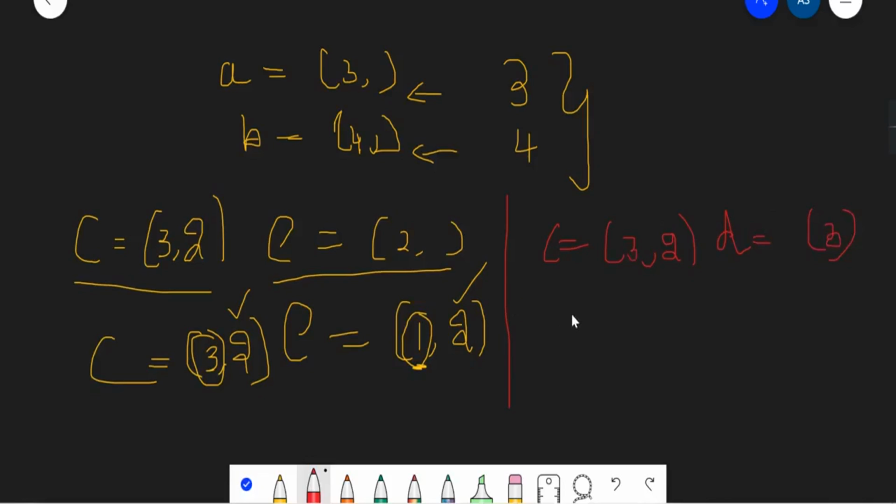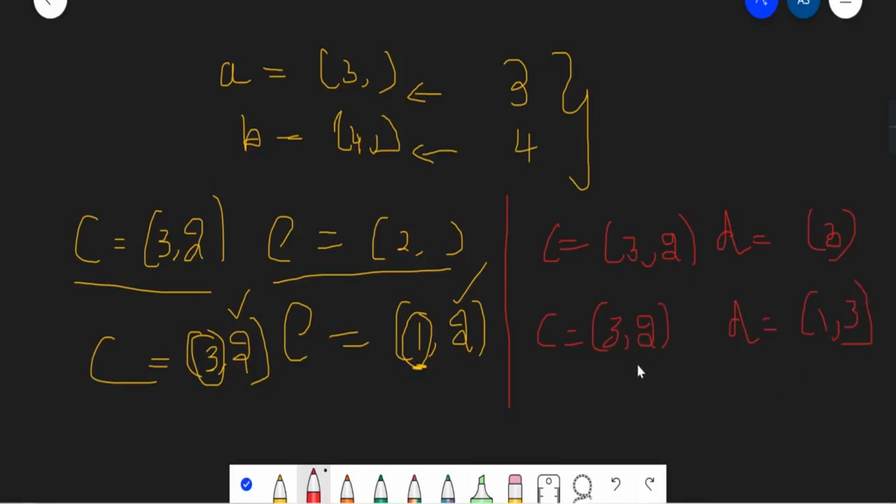According to instruction 1, we should add 1 to the lower dimensional array. When I do that, it is 1, 3.